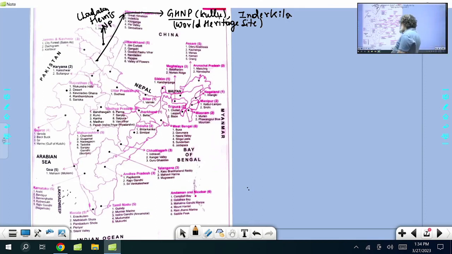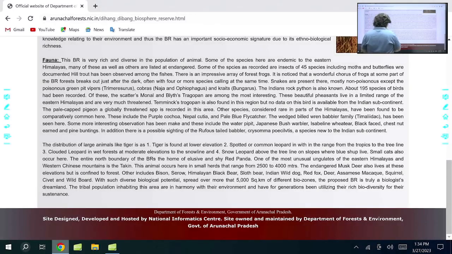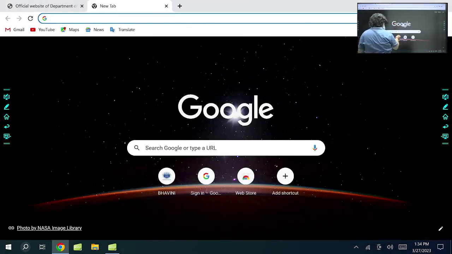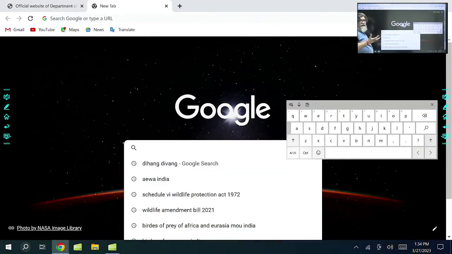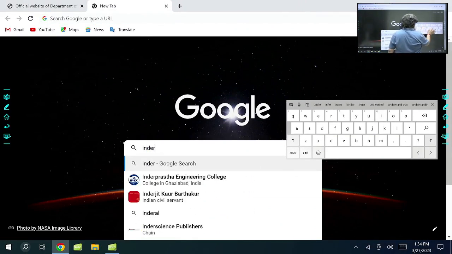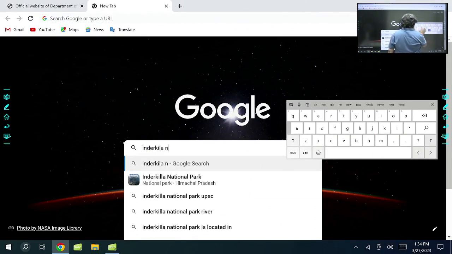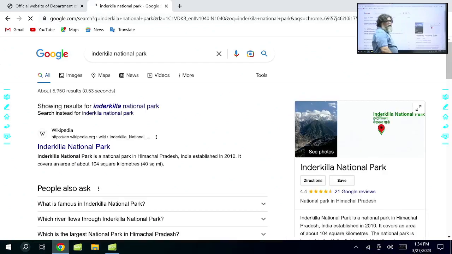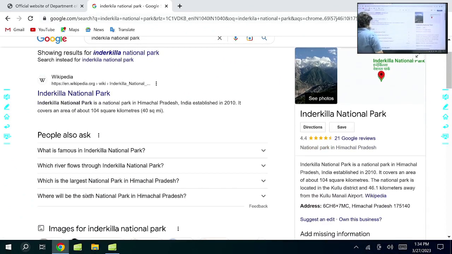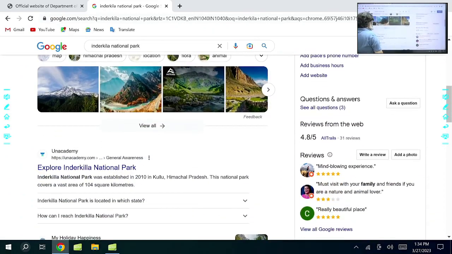Now look here, Indra Kila. Something which you are not aware of, right? That I'm trying to bring here. Let's say Indra Kila National Park. Right? This is what you come across. Indra Kila, K-I-L-L-A, Indra Kila National Park.